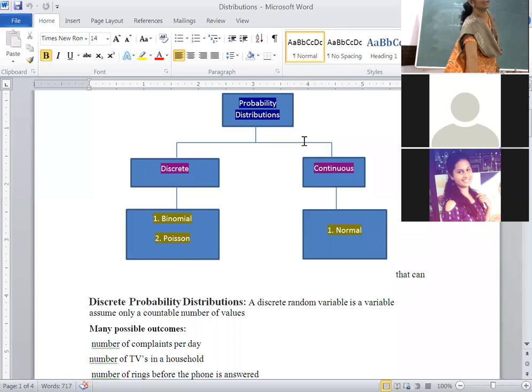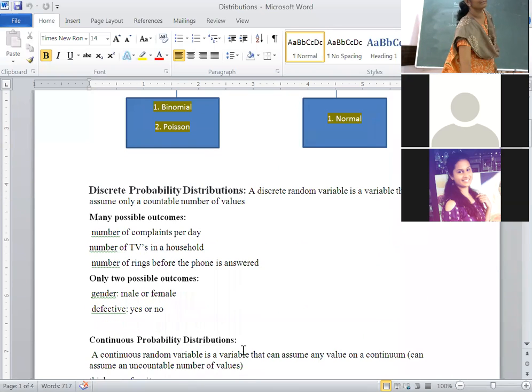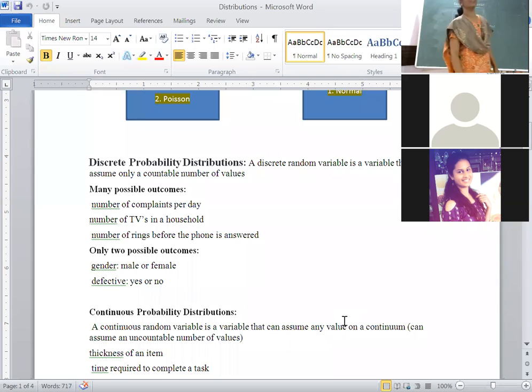Okay students, I wrote this just to go through. Here, instead of random variable, I wrote the probability distributions. Later we will study that. Whenever you are dealing with a discrete random variable, the probability mass function, PMF, arises.